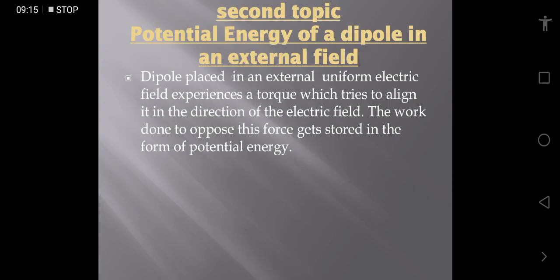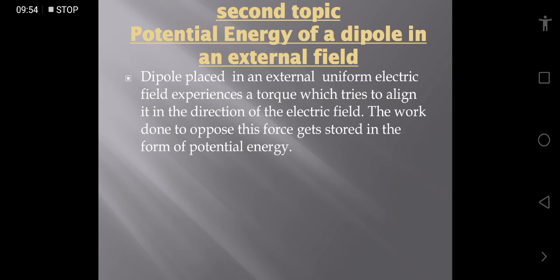My second topic here: potential energy of a dipole in a uniform external field. So when we place the dipole in a uniform external field, it experiences torque which tries to align it in the direction of the electric field. So work done to oppose this torque gets stored in the form of potential energy. So potential energy comes here due to the shifting of position of the dipole in the uniform electric field.